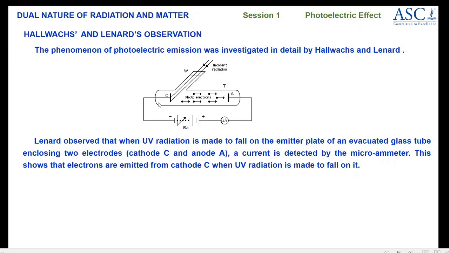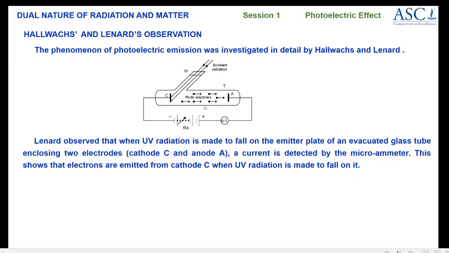So these observations were made by Lenard. Lenard observed that when UV radiation is made to fall on the emitter plate, the cathode here, of an evacuated glass tube enclosing 2 electrodes, namely the cathode and anode, a current is detected in the microammeter. A small amount of current is produced in the circuit, and this is measured by the microammeter.